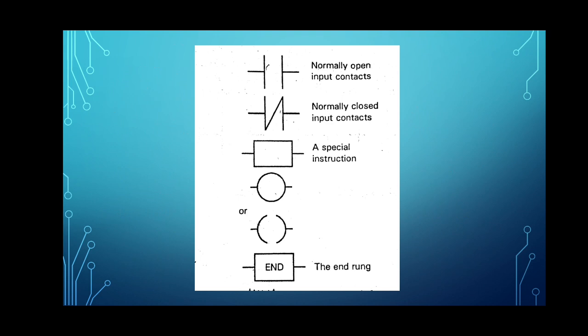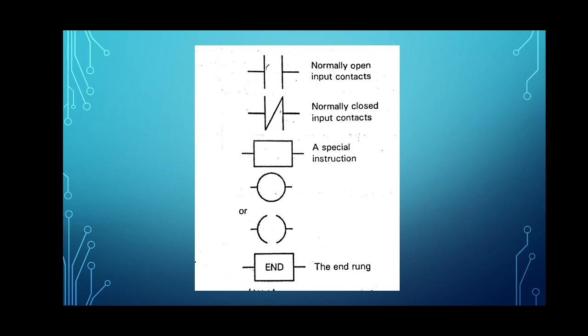Once again I am repeating: normally open and normally closed are used for inputs, then special instructions, output and the end instruction. The symbols are represented in the figure.